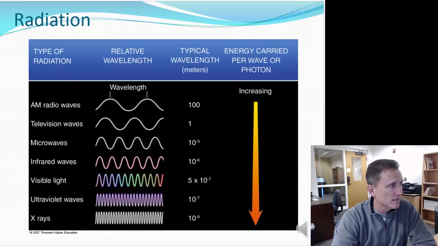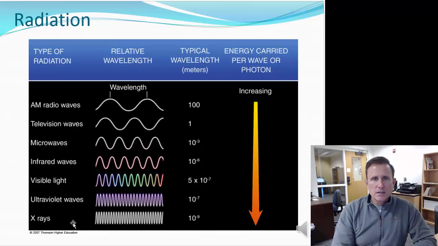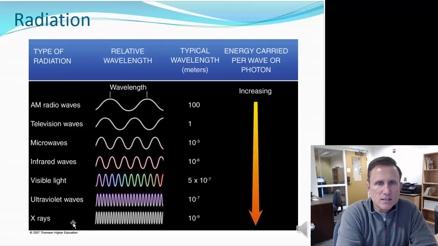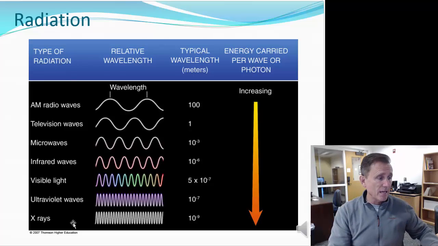These are the different types of radiant energy. You have everything from X-rays. Now you think about the space movie and this Martian shooting you with the laser gun. It's going to be an X-ray gun, right? He's not going to shoot you with an AM radio gun. He's going to shoot you with an X-ray gun, because an X-ray has an extremely short wavelength and carries a tremendous amount of energy. That's why when you have X-rays done, you have to cover sensitive parts with lead, because the X-ray can actually do damage, and that's why you don't want to have too many X-rays, because X-rays carry a great deal of energy and they can do damage.